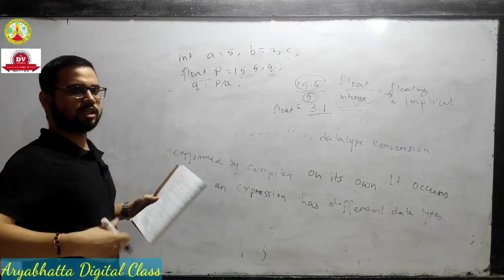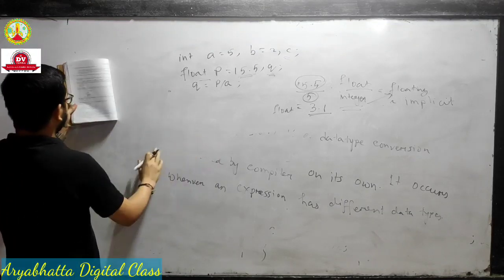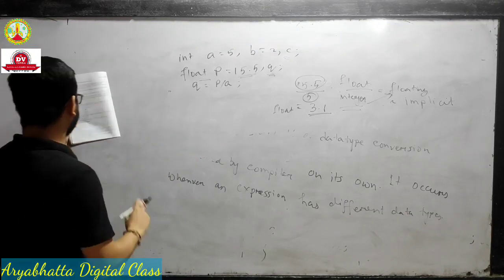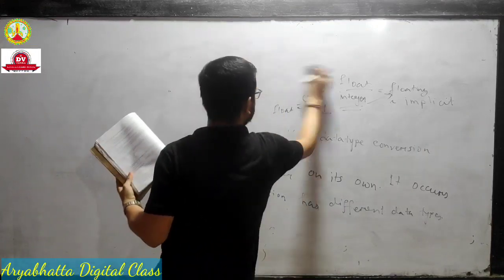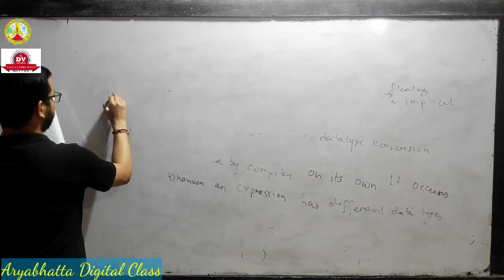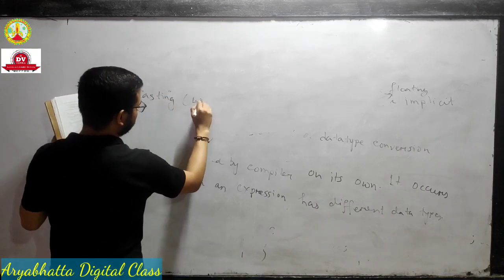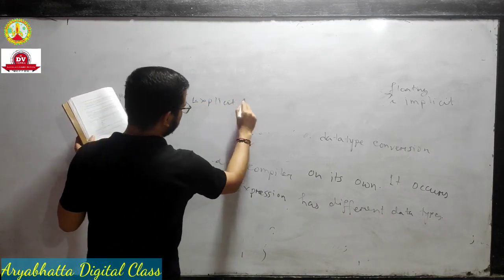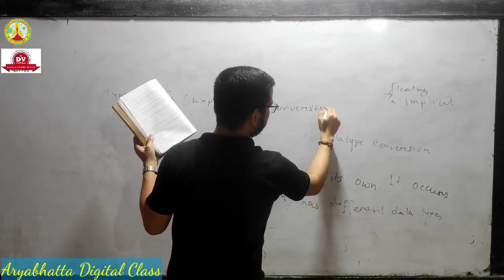Explicit means the user can convert. Typecasting is explicit type conversion.